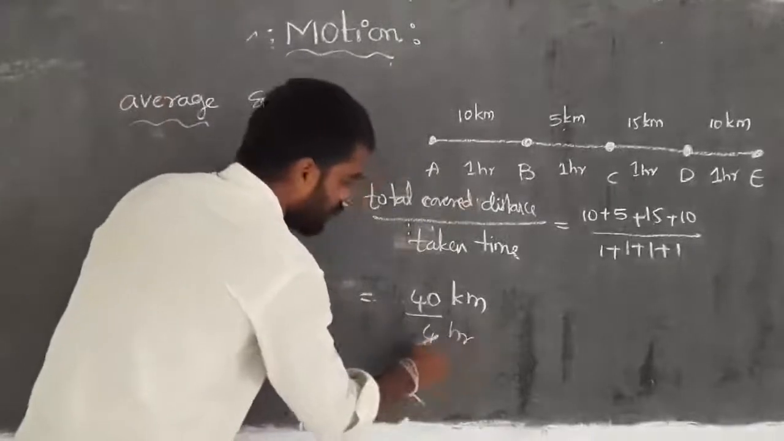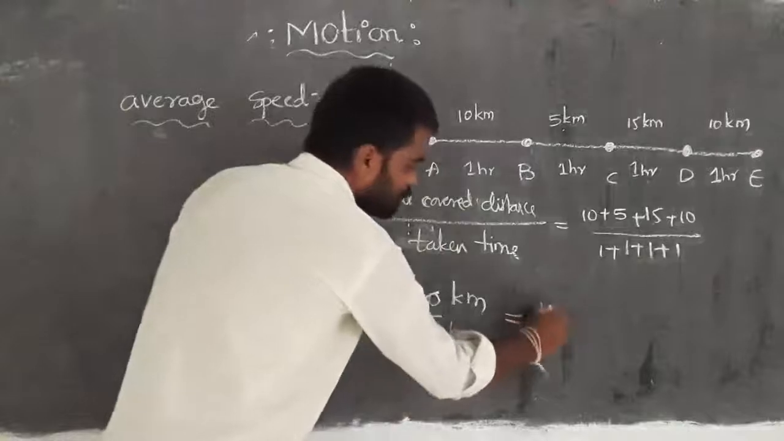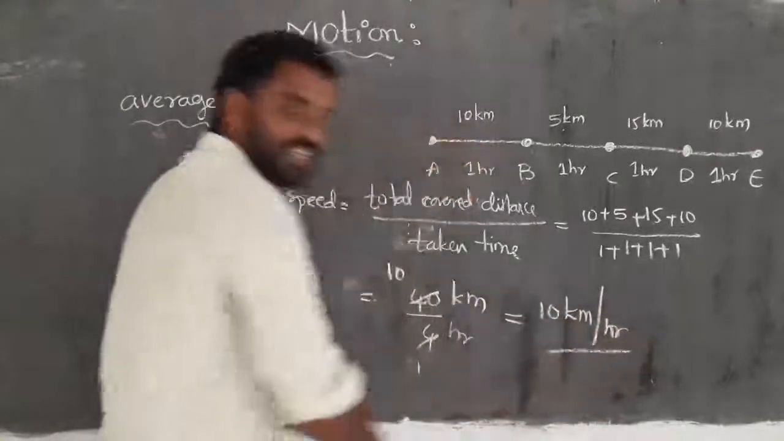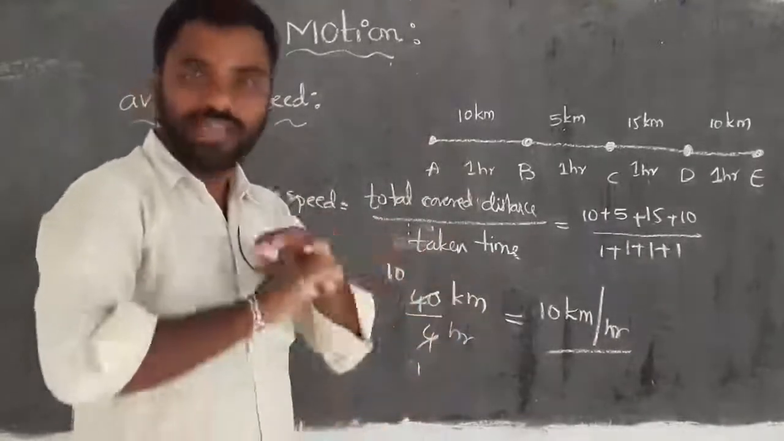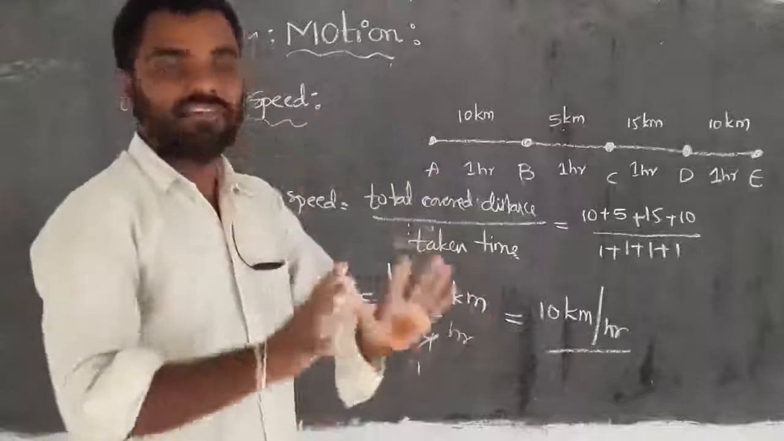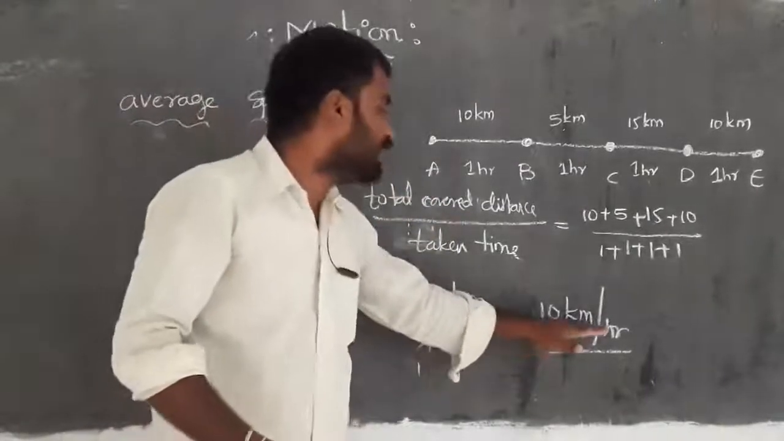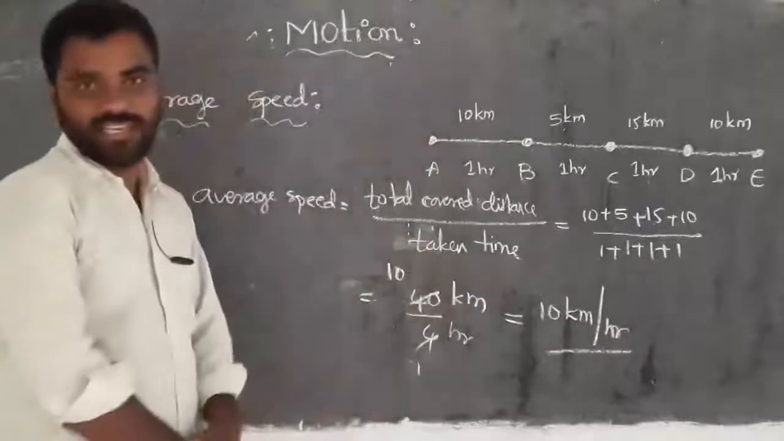Right? 4 ones are 4, 4 tens are 40. So the average speed is 10 kilometers per hour. That indicates that in every hour, on average, but not exactly, that object covers 10 kilometers per hour. We have to calculate like that. Have you got clarity?